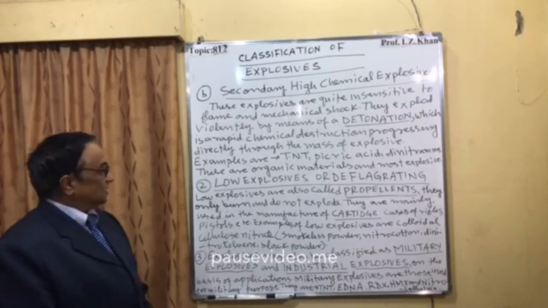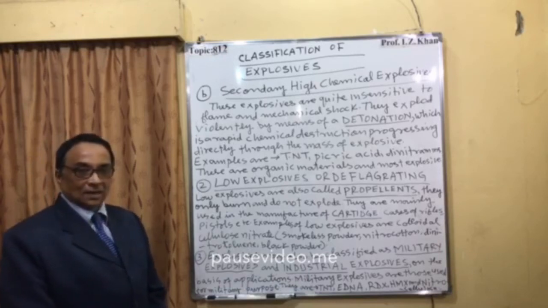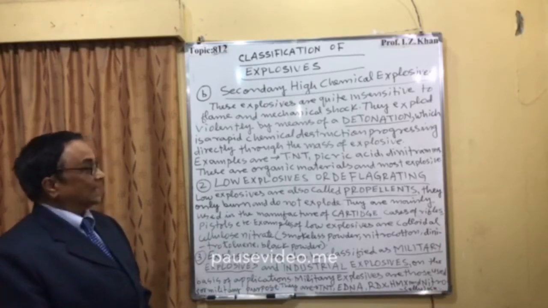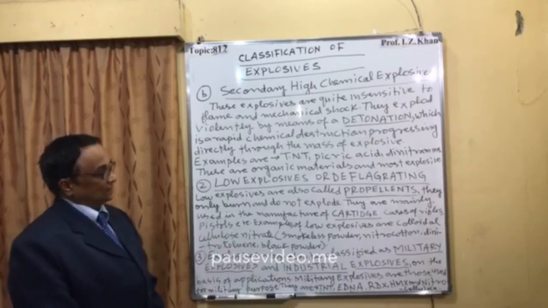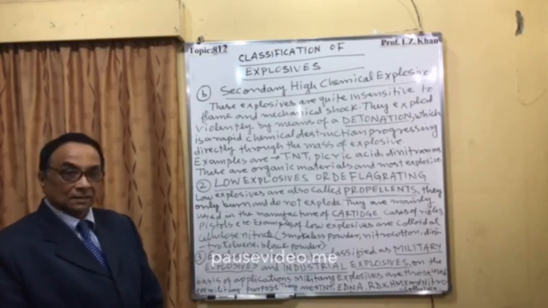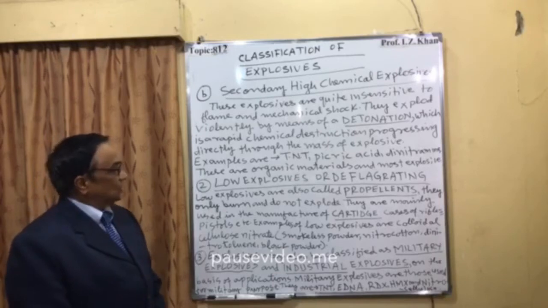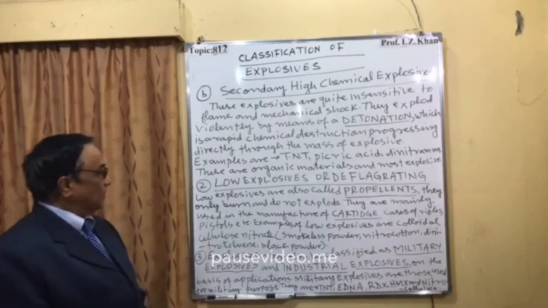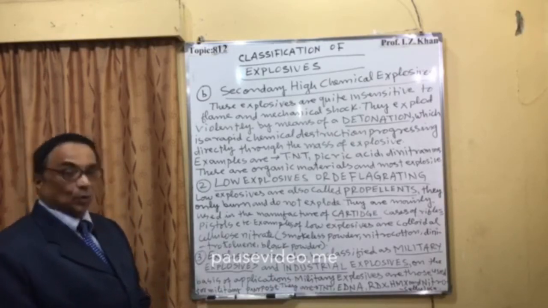So the low explosives are also called propellants, which is a very common name, especially in military use. So these propellants, they only burn and do not explode.